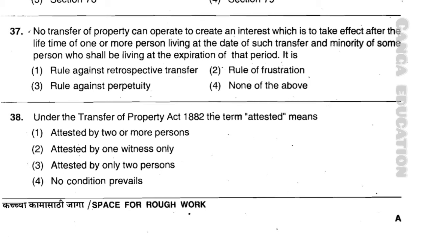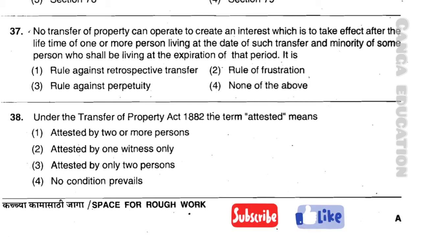It is option number 1, rule against retrospective transfer. Option number 2, rule of frustration. Option number 3, rule against perpetuity. Option number 4, none of the above. And the correct answer is option number 3, rule against perpetuity.